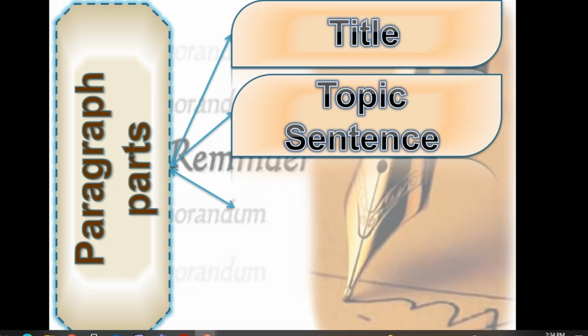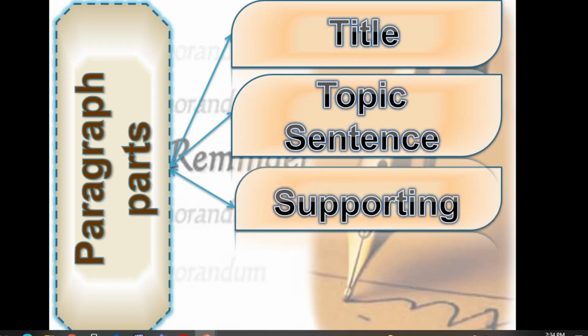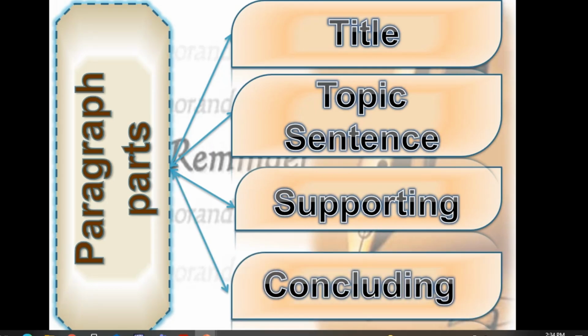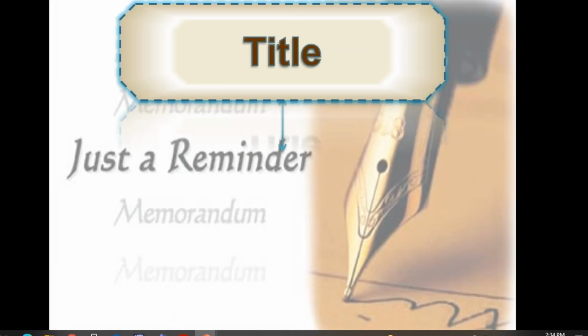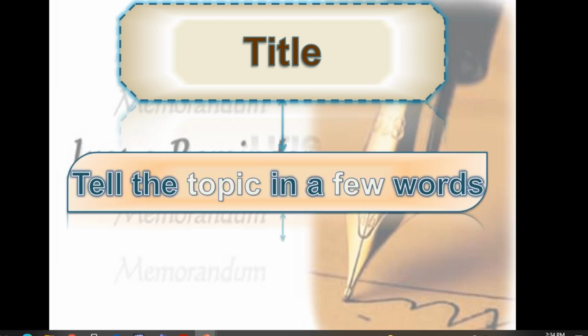Okay, so what's a topic sentence? It is the main idea of the whole paragraph. And then number 3, supporting sentences and details, and then the closing sentence. What is the difference between the title and the topic sentence? Under the title, it would be one or two words, just one or two words. Tell the topic in a few words.